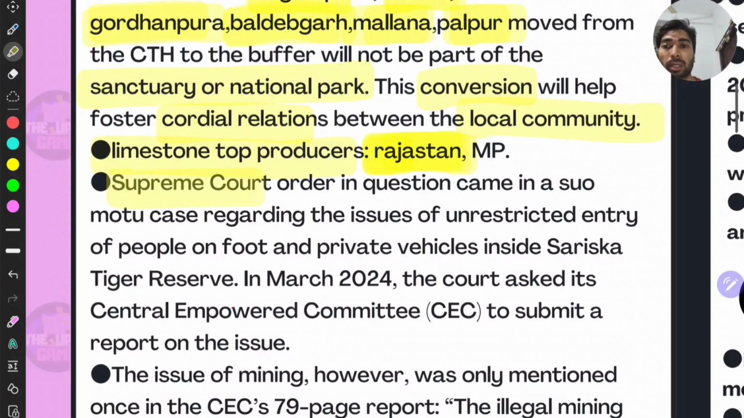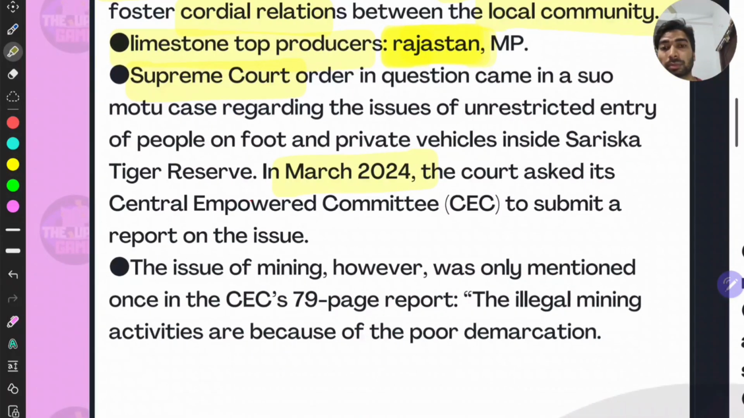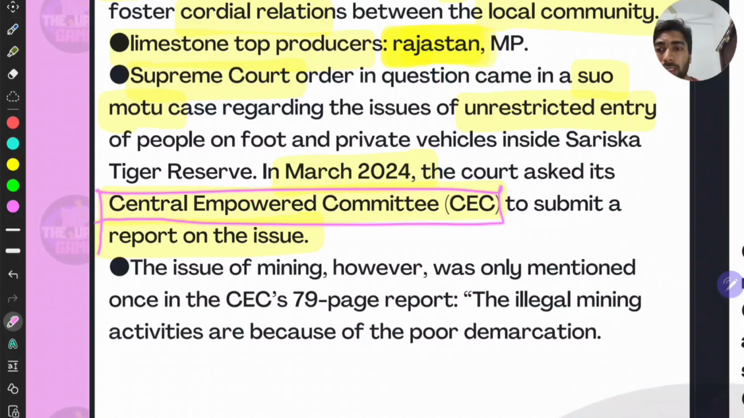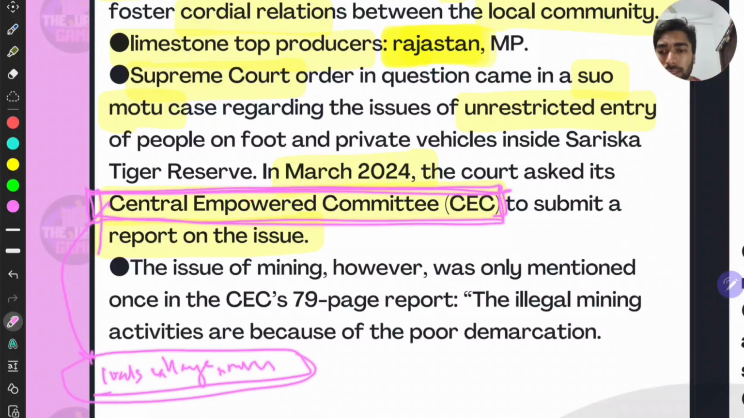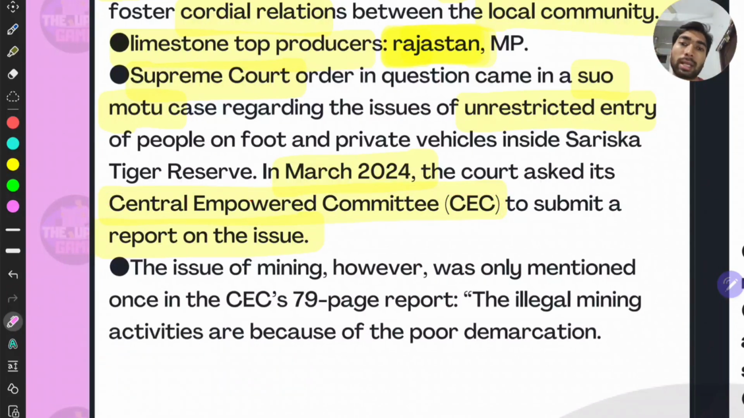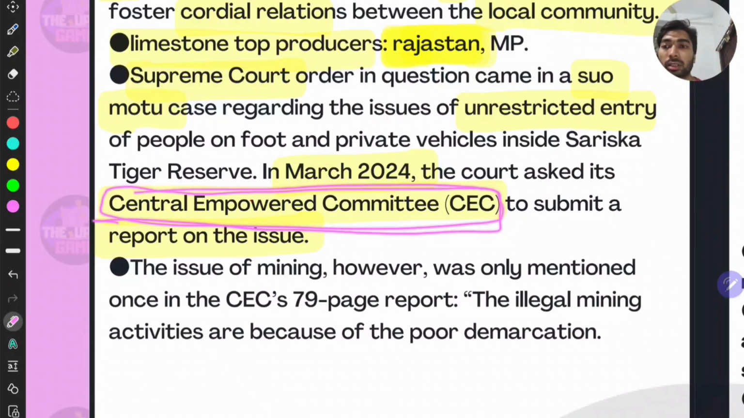But last year, the Supreme Court order in March 2024 asked the CEC to submit a report on this issue, right? Why? Because there was unrestricted entry into it, and the Supreme Court took it up suo motu, right? But what the CEC did is they did not just report about the Sariska Tiger Reserve, but they also took up factors relating to the locals, villages, and the mining sector also. All these factors they added by themselves, and the Supreme Court asked them why they took all those. They said that this is to balance the local contentions which had been around this place for many years, right?